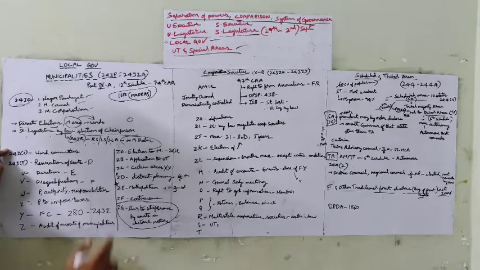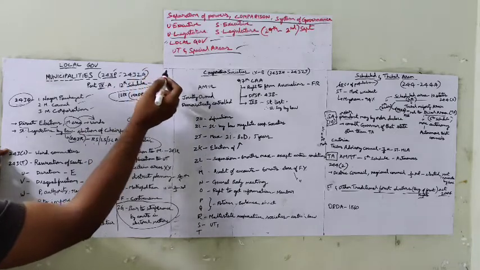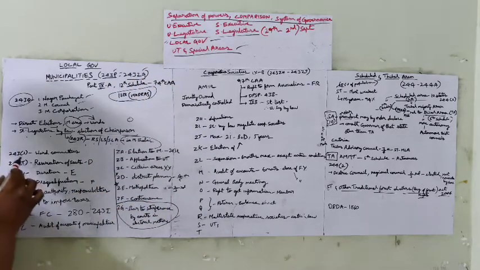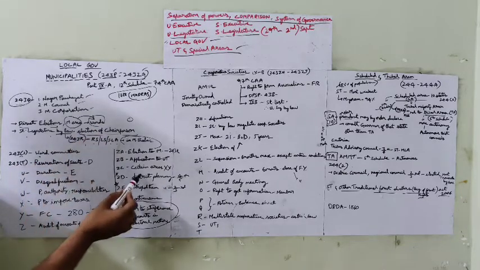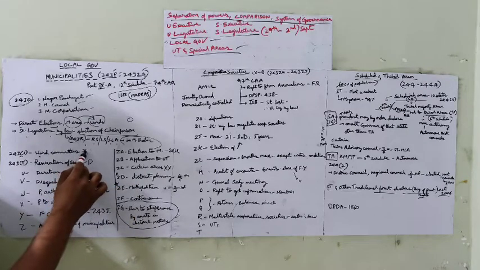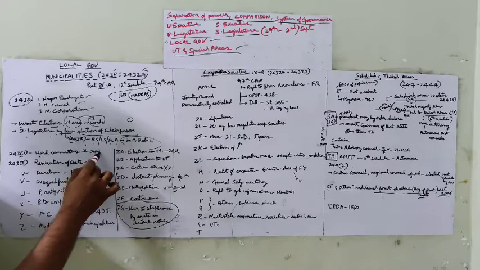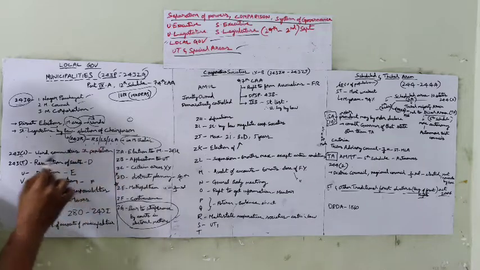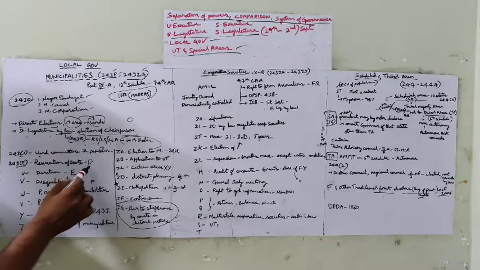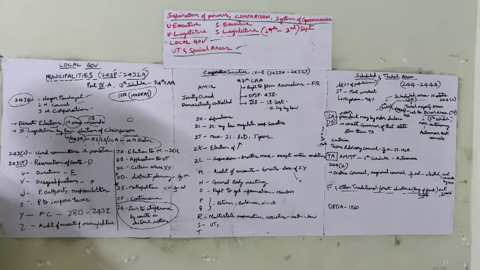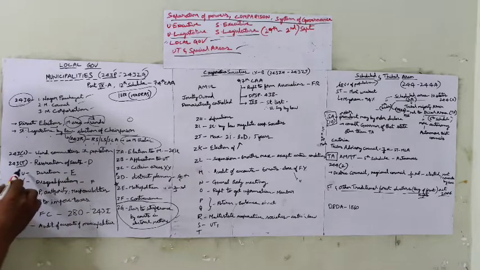Articles 243P to 243ZG we are going to discuss in brief. 243S speaks about the ward committees. I have told you about the ward committees, for populations of more than 3 lakh. 243T is the reservation of seats for SCs, STs and women in municipal elections, just as Article 243D does in Panchayati Raj elections.